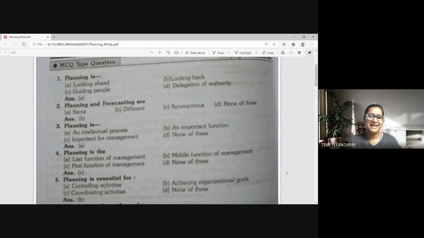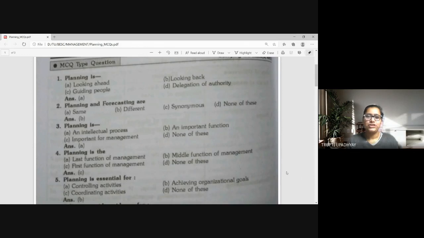The correct answer is that controlling is looking back. We look back at what we had planned and done, check whether it is executed properly, and if there are any variances, we calculate and ascertain them, and then we try to modify our strategy or plan before moving to further action. So while planning is looking ahead, control is looking back.